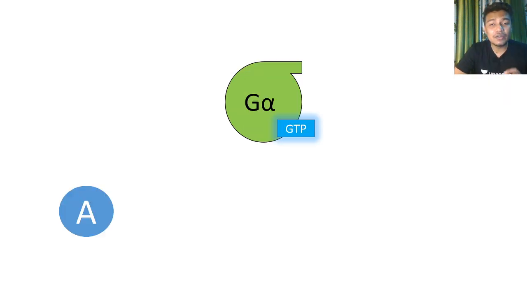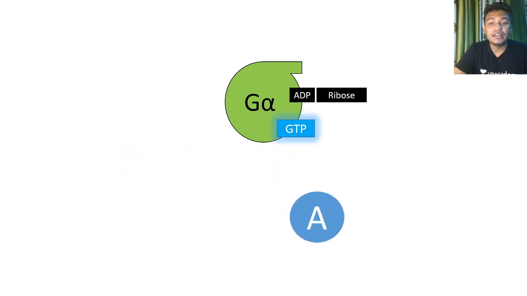This particular concept was really useful, and let me tell you, many infections such as cholera toxin, the AB toxin, actually lock the G protein in a GTP bound state. What the AB toxin from cholera does is ADP ribosylate the G alpha subunit.